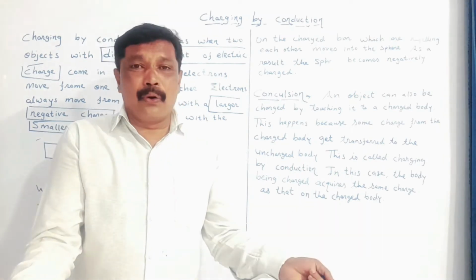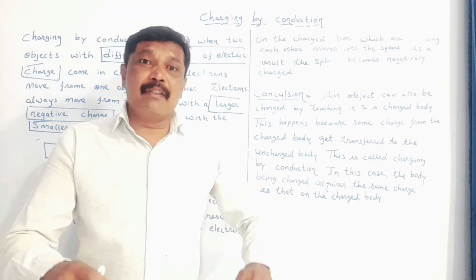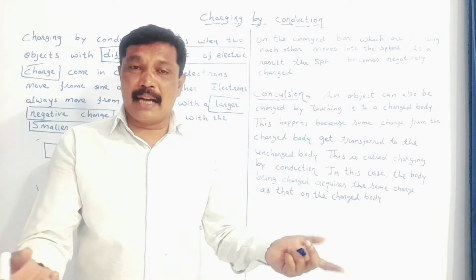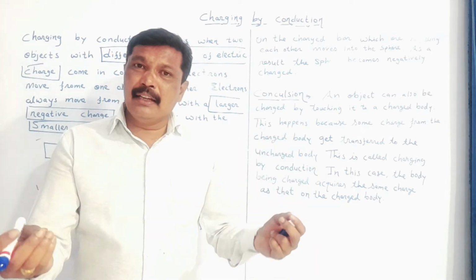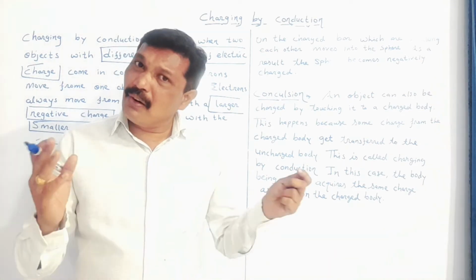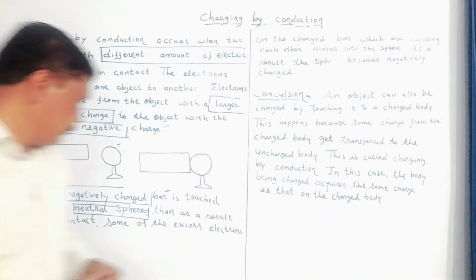The electrons will flow from a body which has a high amount of negative charge to the body which has a low amount of negative charge, as we have already discussed.